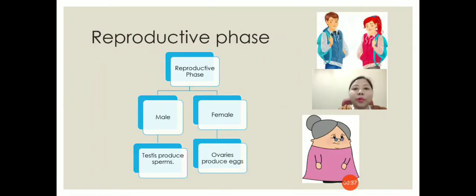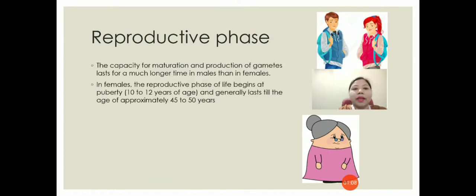But what is the reproductive phase? Reproductive phase is a time or a period when a male and a female become capable of reproduction. That means in males, testes produce sperms and in females, ovaries begin to produce eggs. So this is what we mean by reproductive phase. The capacity for maturation and production of gametes lasts for a longer time in males than in females.